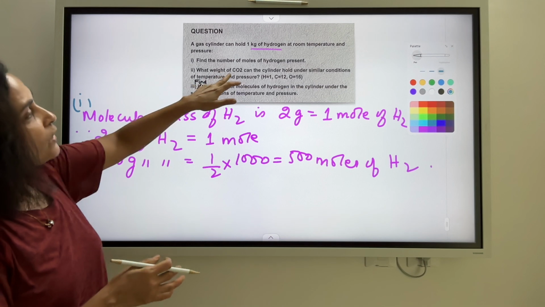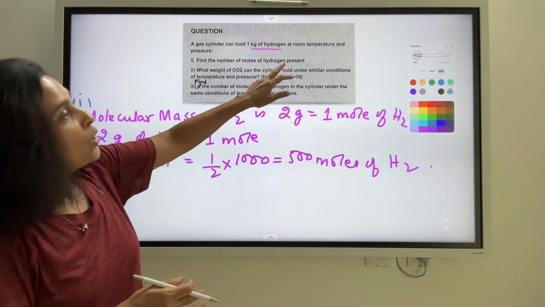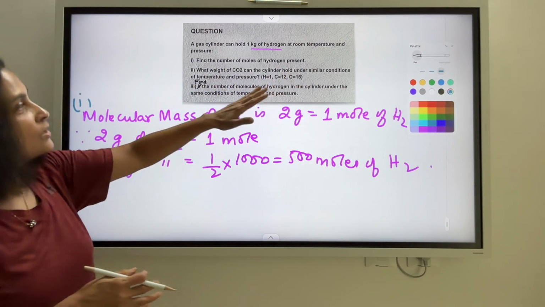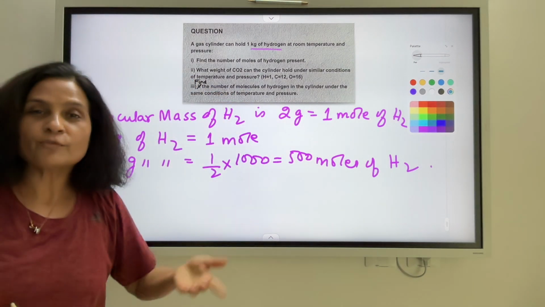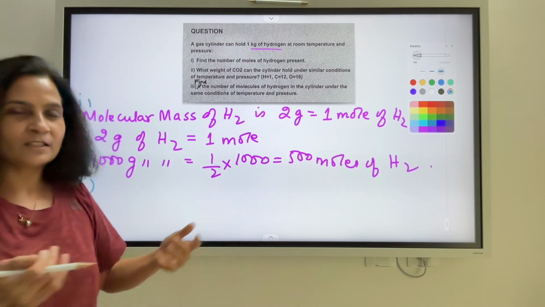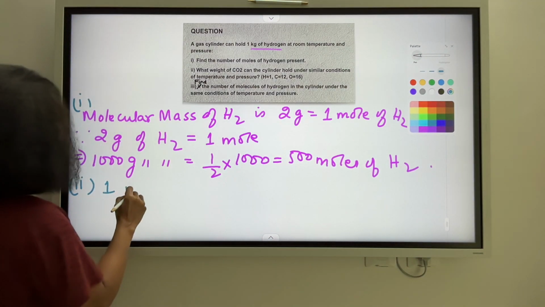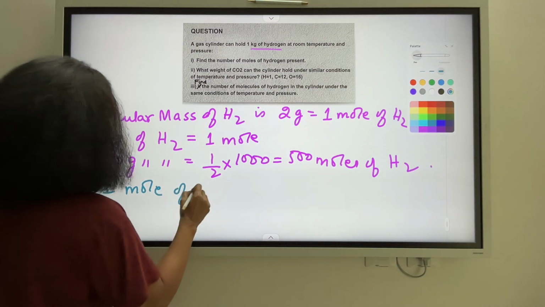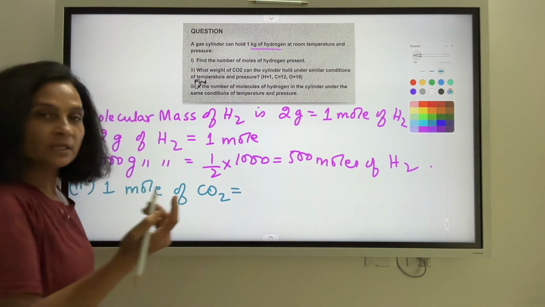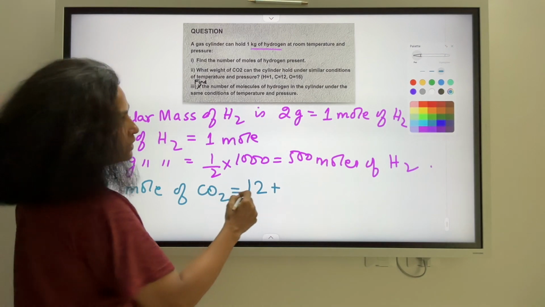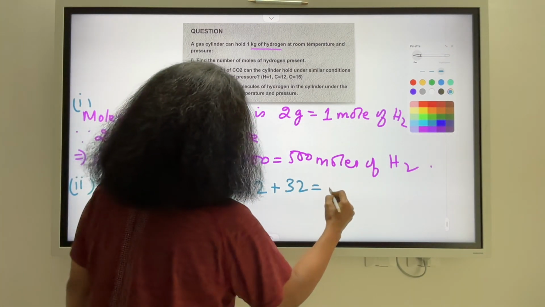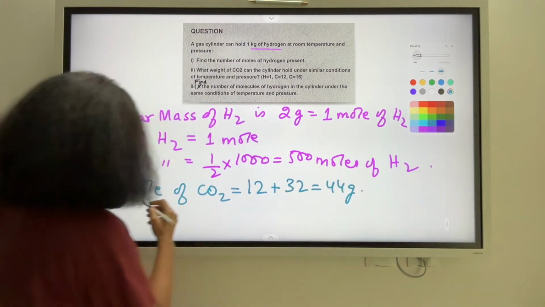So the question is about what is the weight of 500 moles of carbon dioxide. So 1 mole of carbon dioxide is how many grams? Carbon is 12, oxygen is 16. So 16 twos are 32, which makes 44 grams.